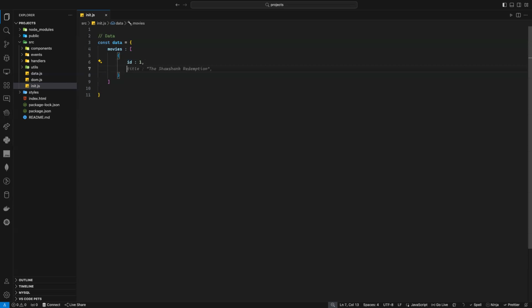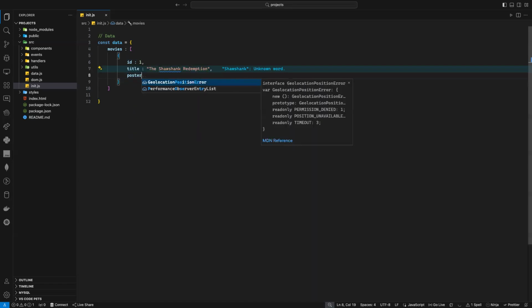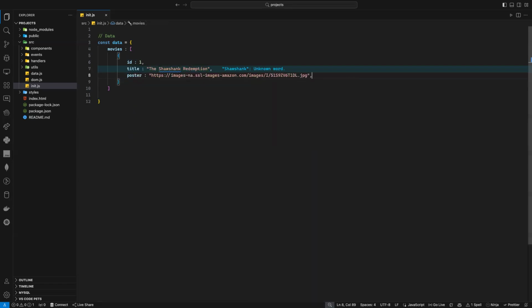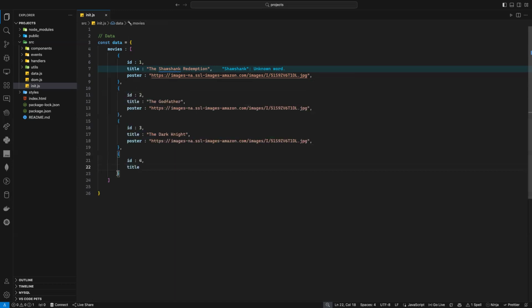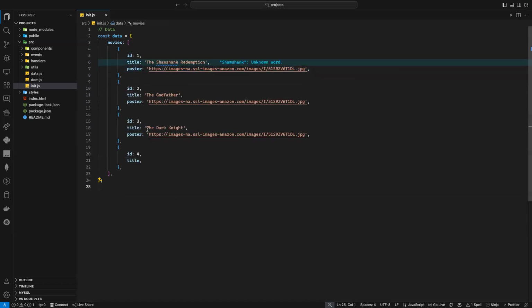So I need the ID, I need the title, for example, here, the Shawshank Redemption. And here, I don't care about the director. What I care about is just the poster here, like that. And I think hopefully that will be correct. I don't know if it's not correct; after that, I will check it online. So the poster is just an image. I will use Copilot just to get this data.